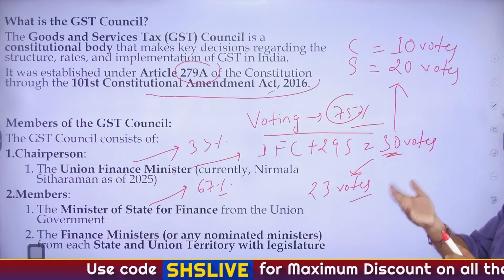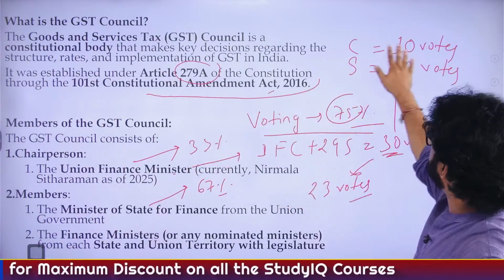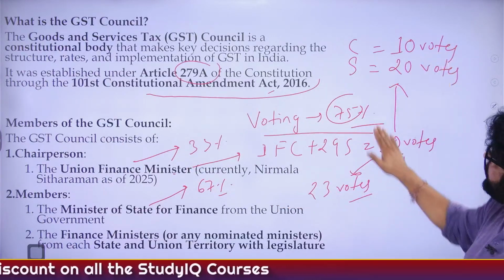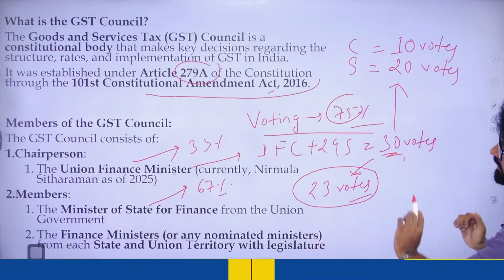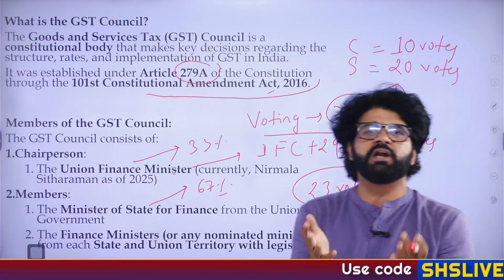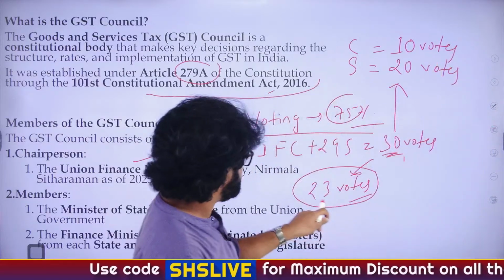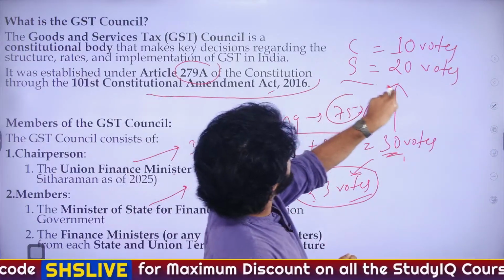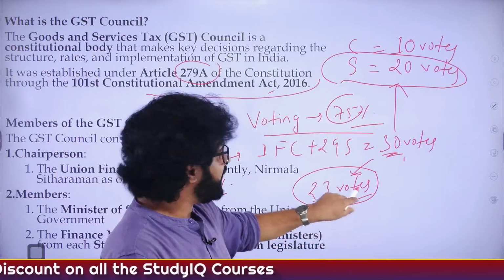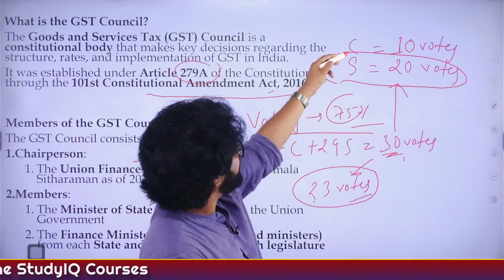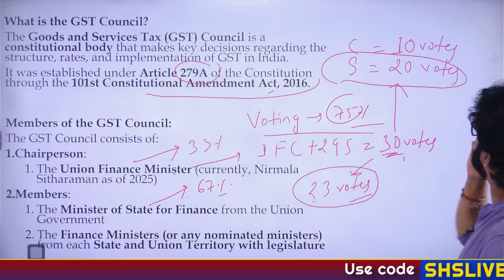So here again, hope you understood it. I will again show you this. Because the Center has 33% weightage, out of 30 votes they have 10 votes, and states have the remaining 20 votes. How many votes do we need for things to pass through? 23. So even if the Center unanimously takes a decision that we want this thing to happen, it will not happen. They have only 10 votes and we require 23. Even if states unanimously take a decision, it will not happen because they have only 20 votes and we need 23. So state and Center have to come together, and that's how they promote cooperative federalism.